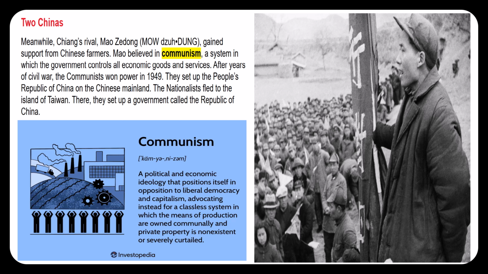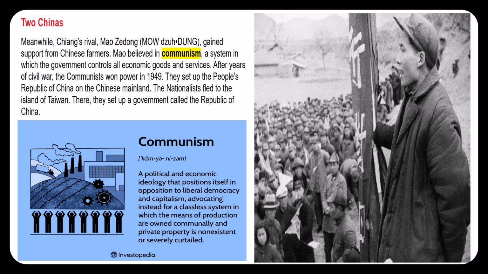Two Chinas. Meanwhile, Chiang's rival, Mao Zedong, gained support from Chinese farmers. Mao believed in communism, a system in which the government controls all economic goods and services. After years of civil war, the communists won power in 1949. They set up the People's Republic of China on the Chinese mainland. The nationalists fled to the island of Taiwan. There, they set up a government called the Republic of China.